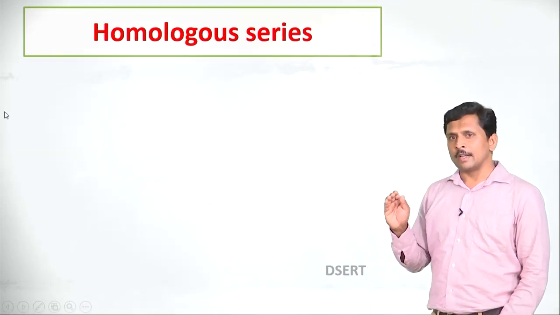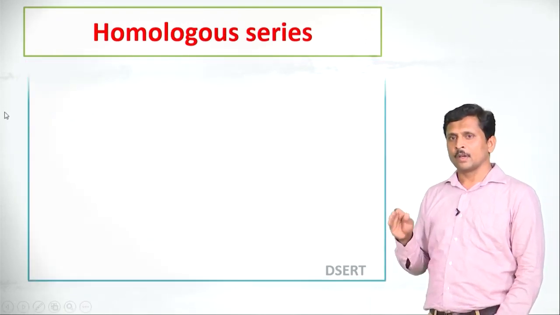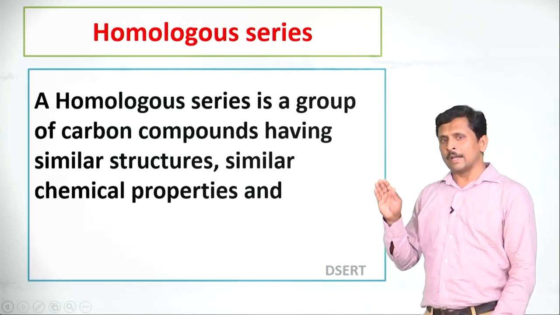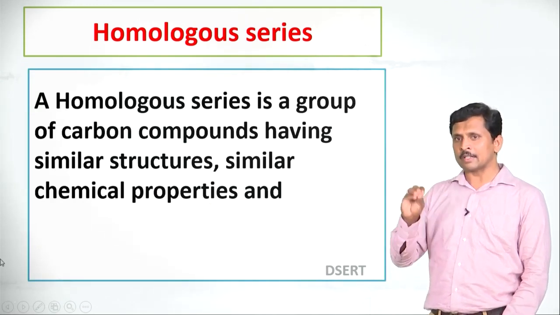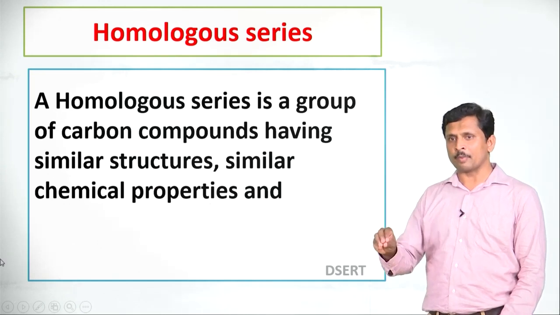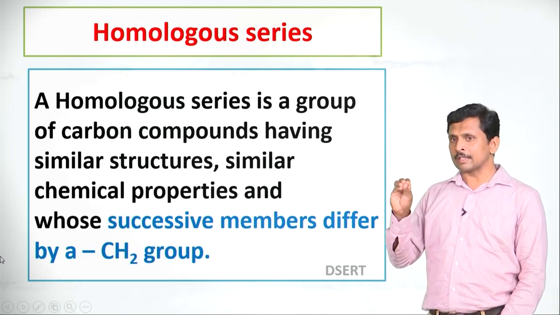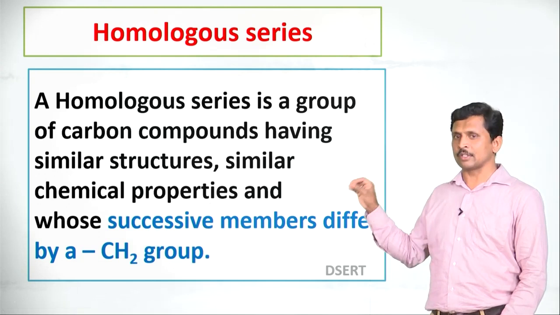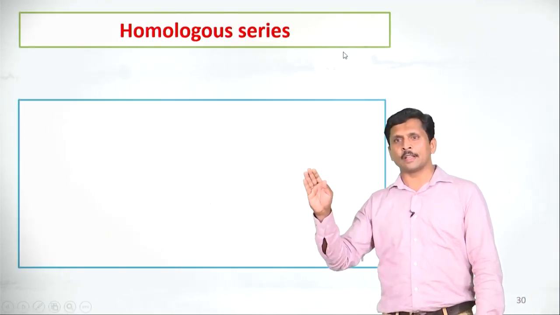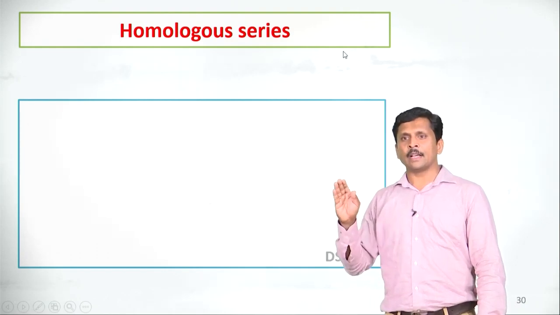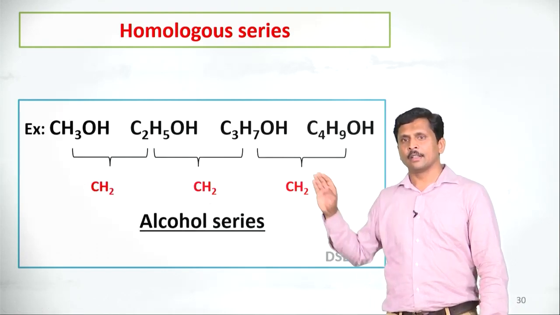Dear students, let us discuss homologous series. What is a homologous series? A homologous series is a group of carbon compounds having similar structures and similar chemical properties, whose successive members differ by a CH2 group. Let us discuss a homologous series with an example. Here I will take the alcohol series.